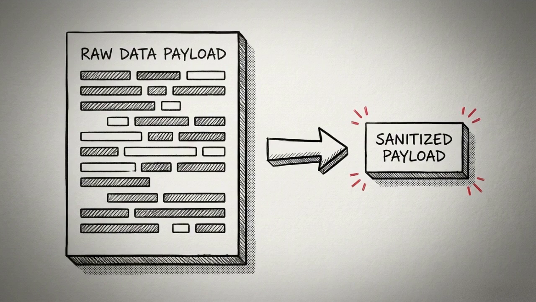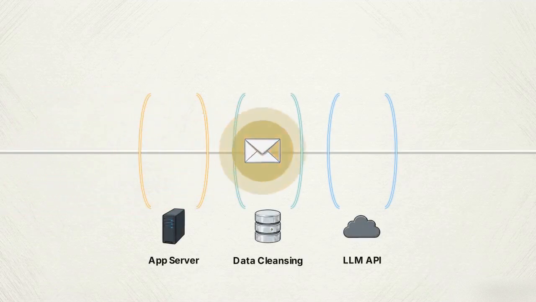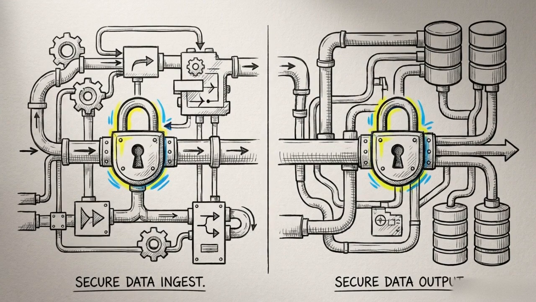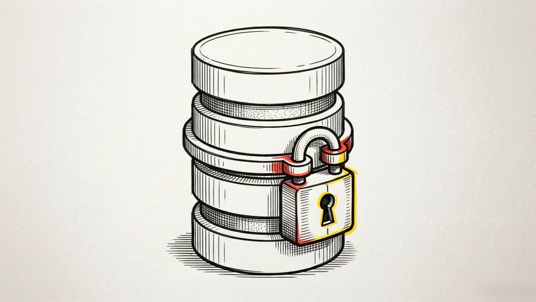Data must be actively minimized and sanitized at every single internal transition point within the architecture, long before it reaches an external boundary. To operate safely, an enterprise system must mathematically guarantee two things. Sensitive data is never leaked to third-party language models, and it is never left exposed in the underlying databases.